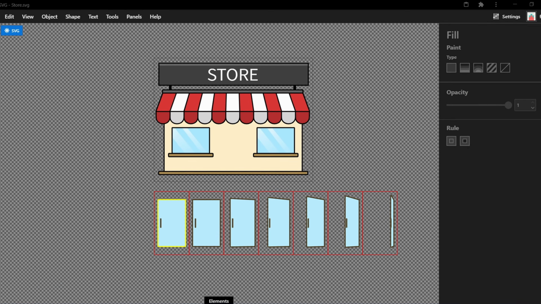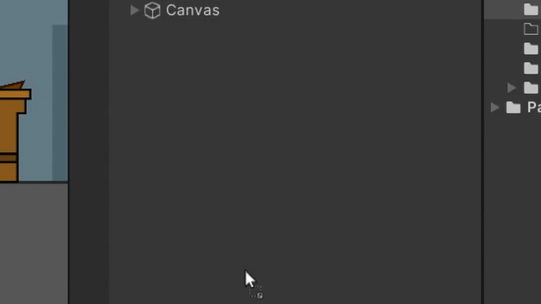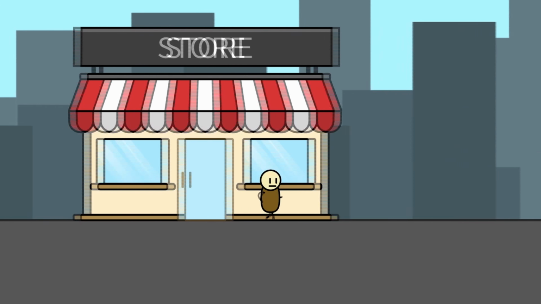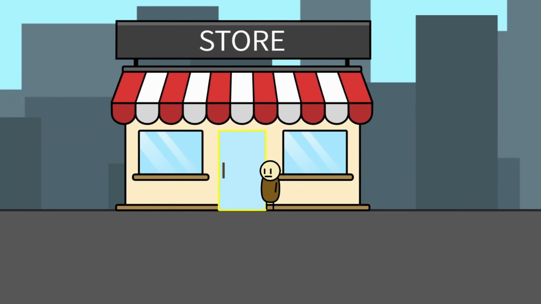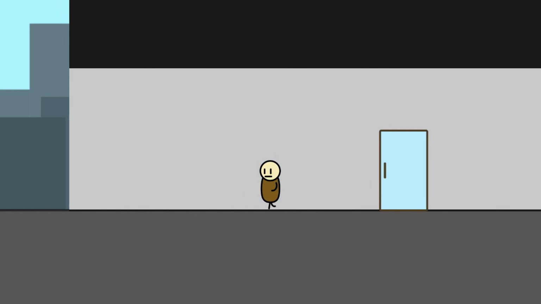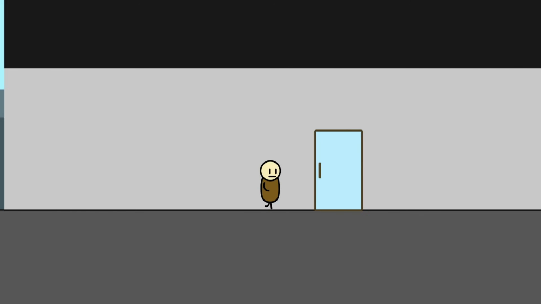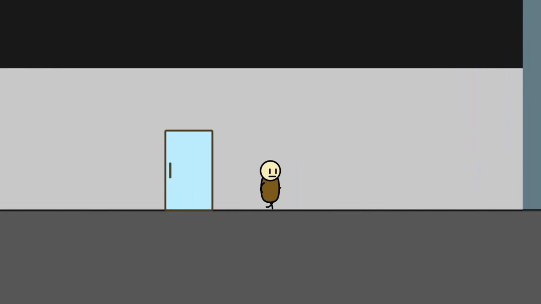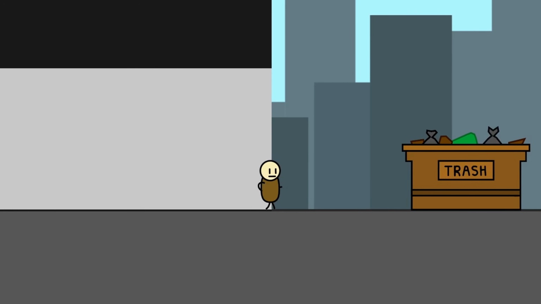I drew up a better version of the store sprite, plopped it in the Unity project, and got the store image in the game. So I spent some time implementing an inside room that appears when the player enters through the door, and this was a rough initial version of what I wanted. However, as you can see, aside from the outside still being visible, the player got all jittery when it collided with the walls, so I had to fix that.